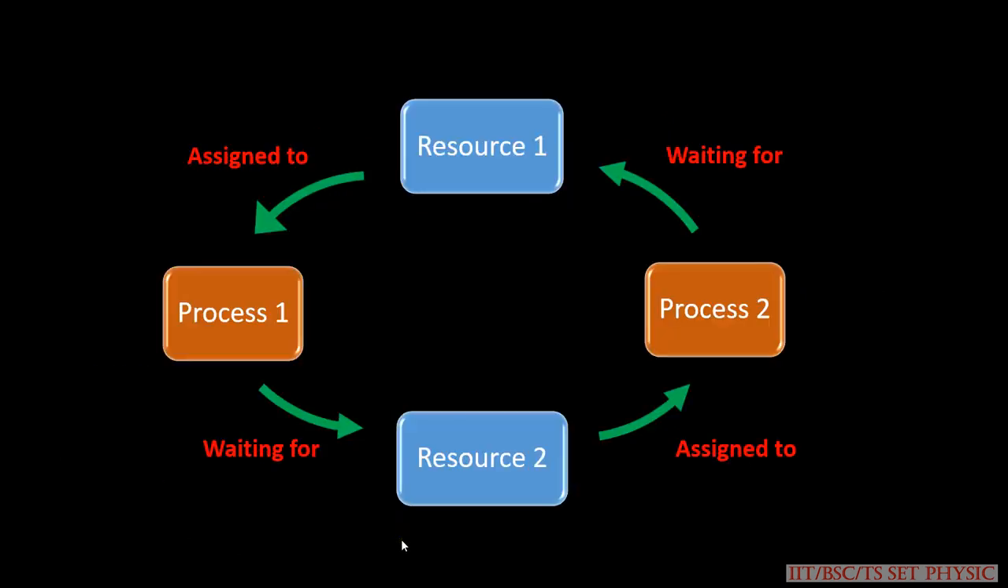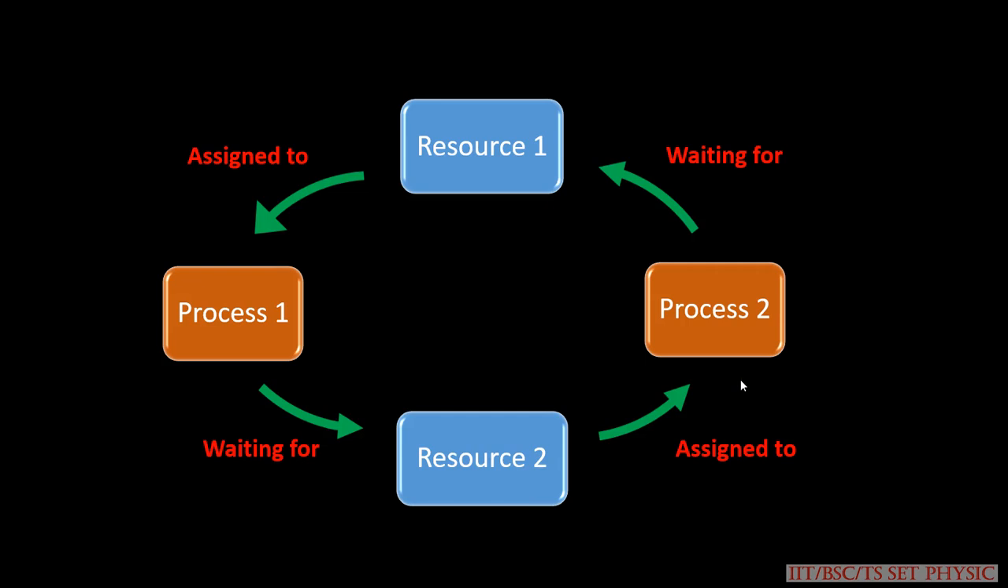Look at the diagram. In this diagram, process 1 is waiting for resource 2 and similarly process 2 is waiting for resource 1. And next, resource 1 is assigned to process 1 and resource 2 is assigned to process 2. This case is called a deadlock.